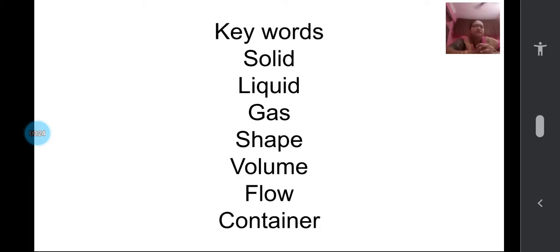See, the keywords of today's learning will be solid, liquid, gas, shape, volume, flow, container. So all these words you have to know with the spelling, children. You have to note them down in a notebook and then start learning the spellings.